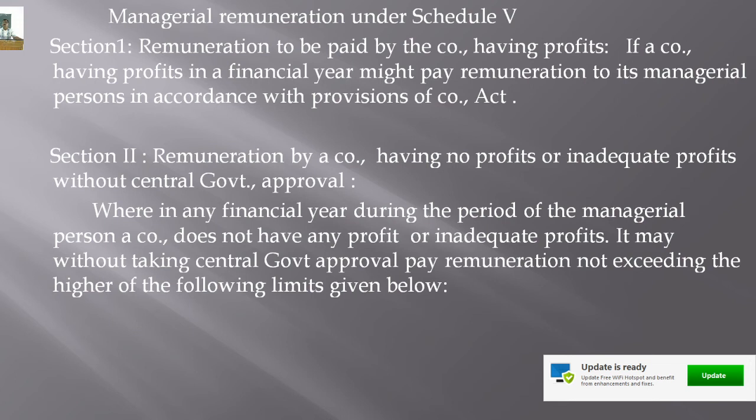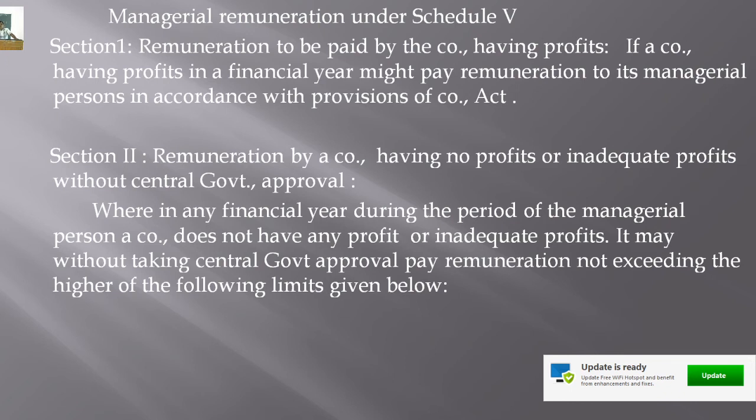But if the company has no profits or inadequate profits, without central government approval, what provisions are to be followed? Or what is the remuneration payable to the managerial personnel when the company has inadequate profits, when the company has no profits? Without taking central government approval, how can the company pay remuneration?